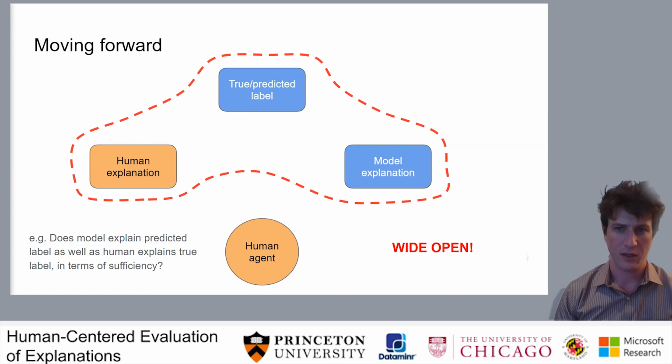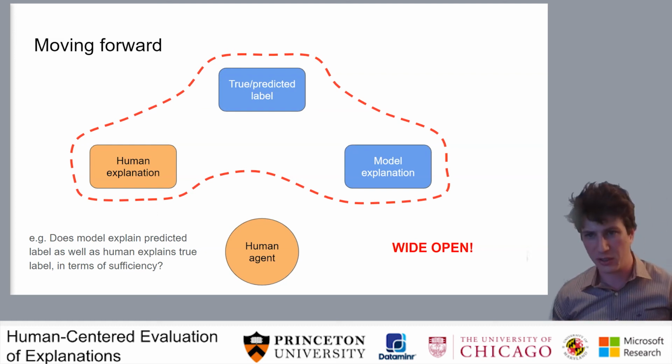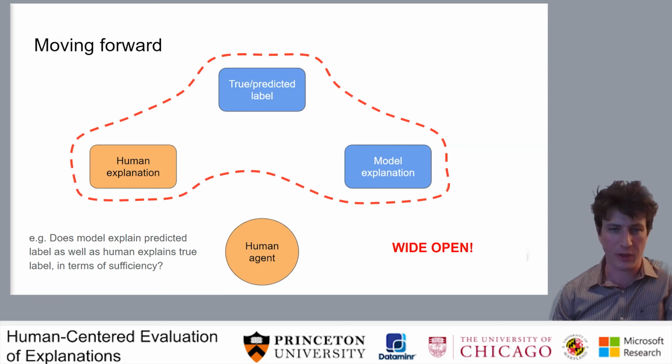An example would be, does the model contain explanations that have predictive sufficiency relative to the predicted label that are at least as good as what the human explanation has to the true label? In my opinion, this idea of thinking about both form and function is a wide open area of the literature right now with a lot of low-hanging fruit.